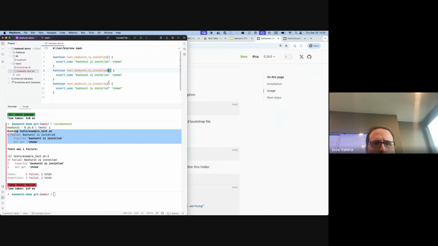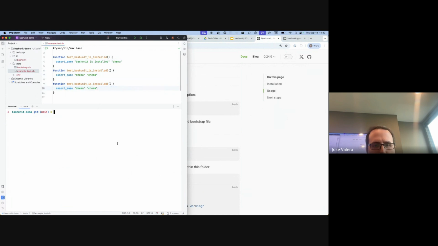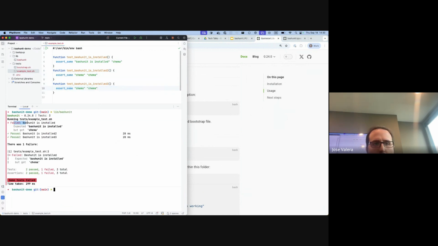Let's do here 2. Let's do 3. Let's do here Chema, and let's do here again. So first one fails, second one succeeds. This is the time it took. The third one is also good, and there was one failure. So this is like the summary at the very end.